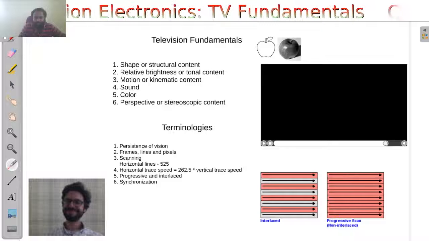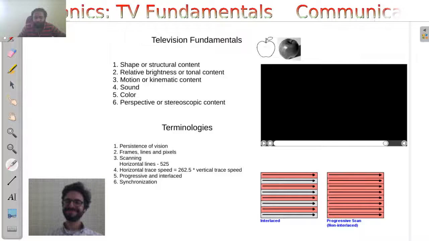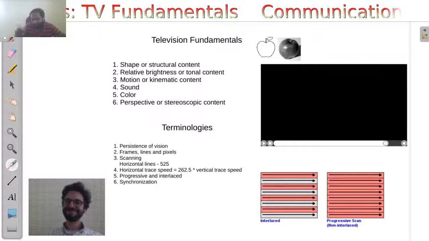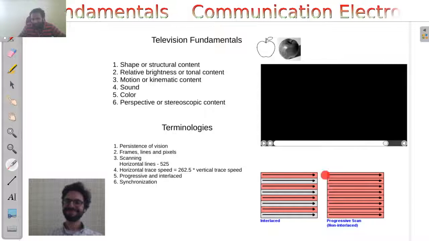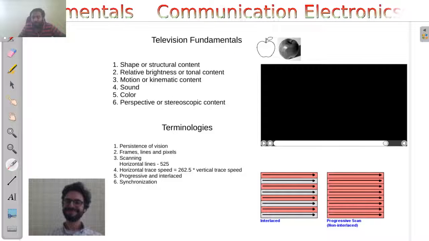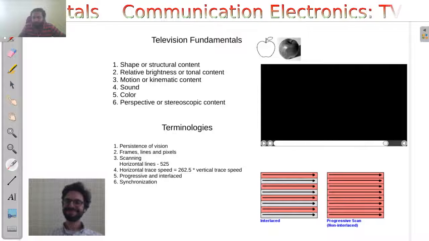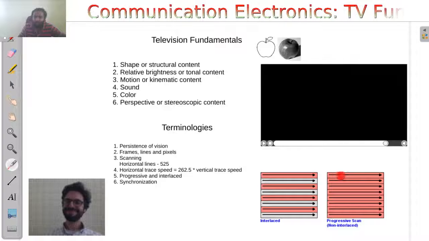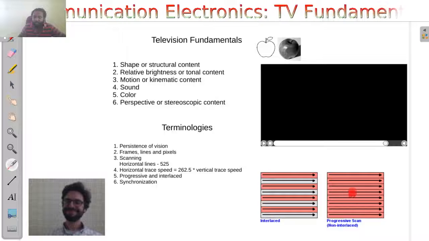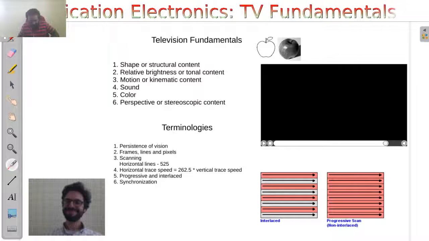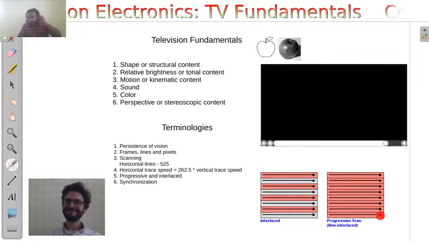And there are two types of scanning. Scanning is the process of putting information onto the screen or reading information from the sensor in a camera. That can be done in two ways. The first way is progressive scanning, where the first line is scanned, then it goes to the second line, then the third one is scanned, the fourth one is scanned, like that it reaches the end of the frame.